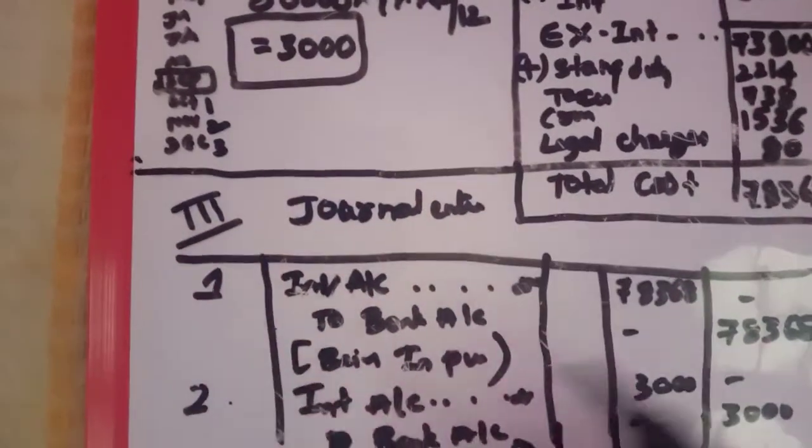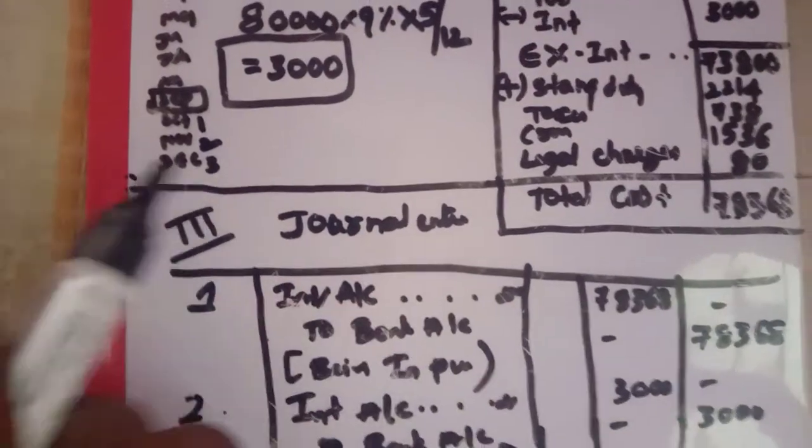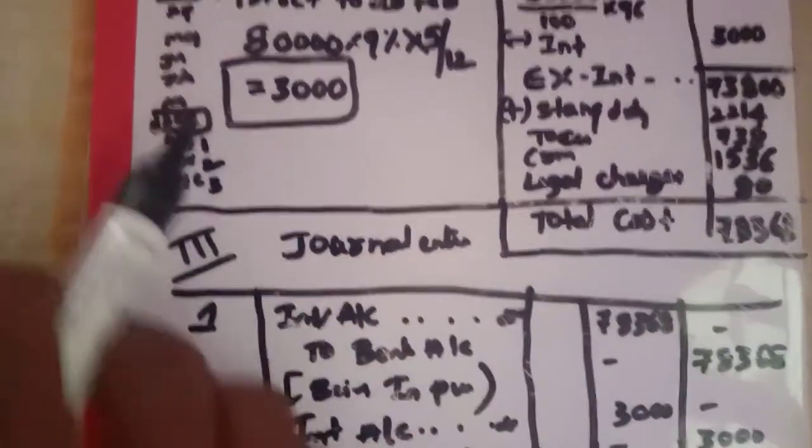In case of sales it is vice versa, so that is bank account debit to investment account. It will be reversed.